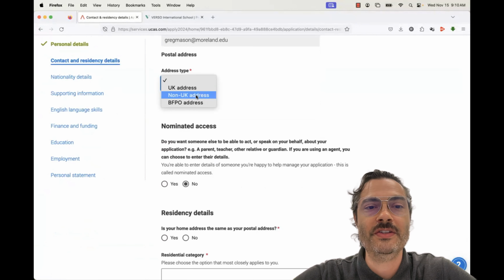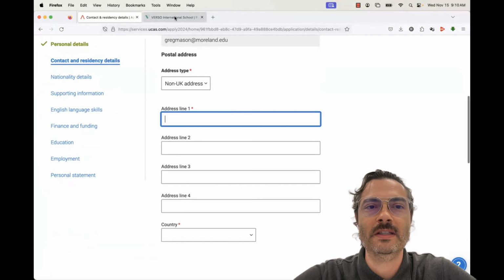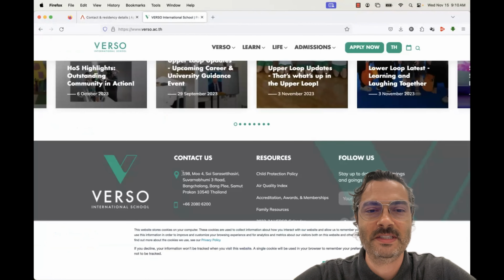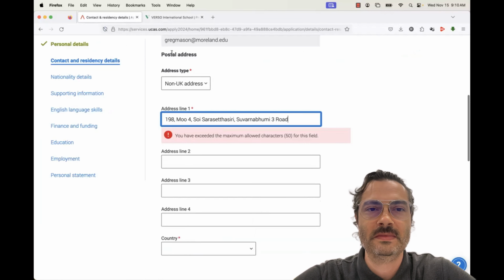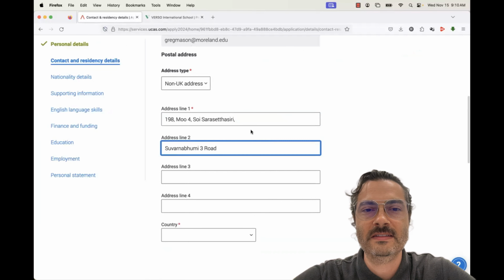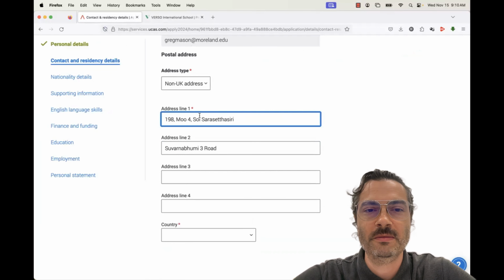So this is a non-UK address, and again, this is where we loaded up our address here so that we could drop it in, cut and paste. So they say 50 character max, so we'll add this into the second line. Take away the punctuation just in case it has a problem with that.